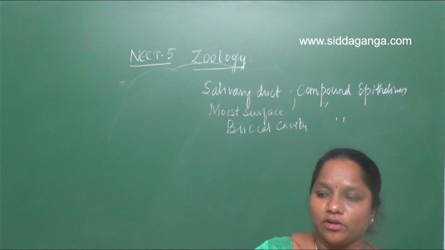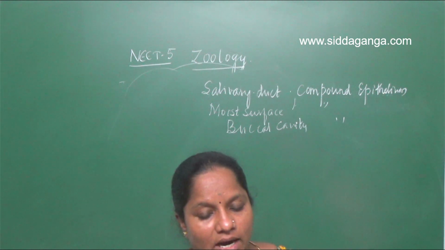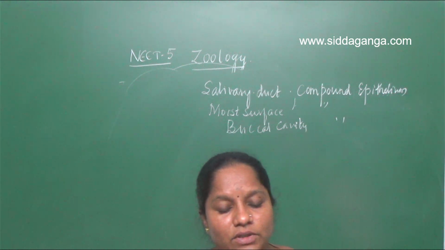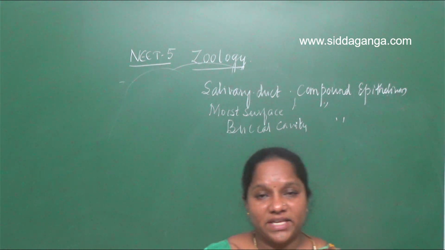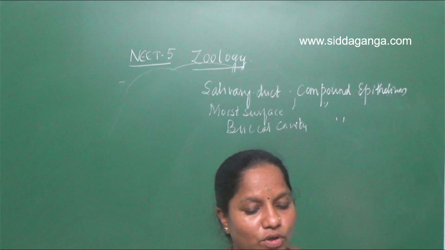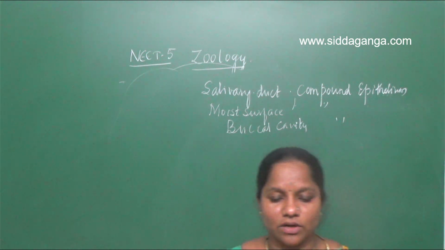Then tubular parts of nephron, this is correct. Tubular parts of nephron means what? Here descending limb and ascending limb, along with the PCT and DCT, also have cuboidal epithelium. That is correct. Fourth one, inner surface of bronchioles is having squamous epithelium. That is wrong again.